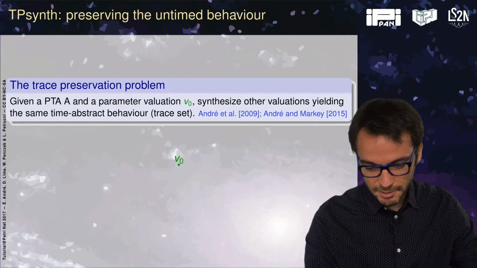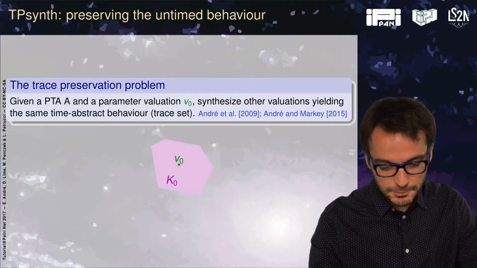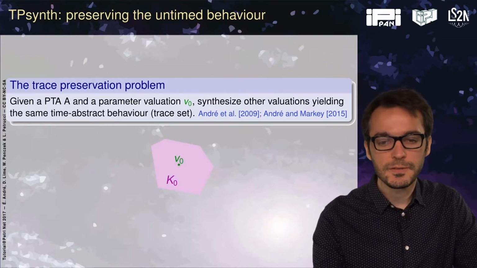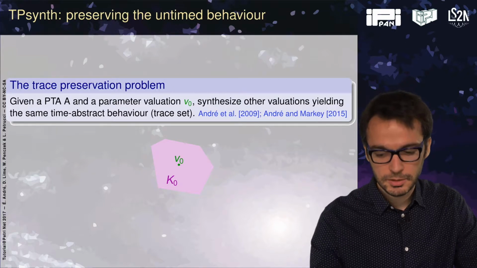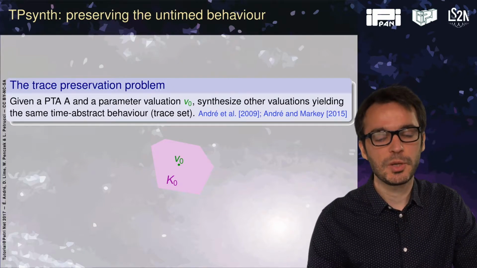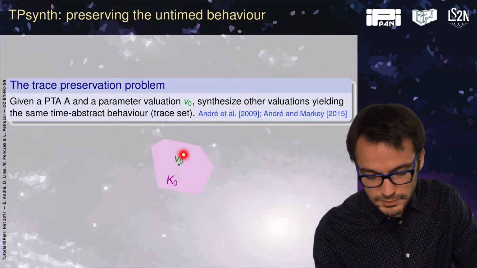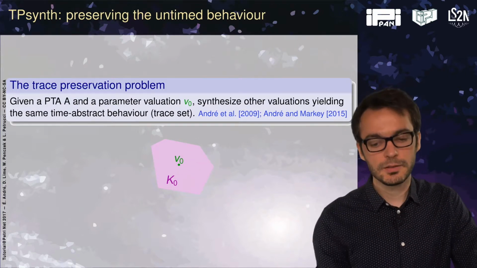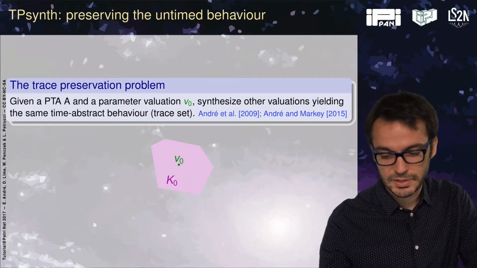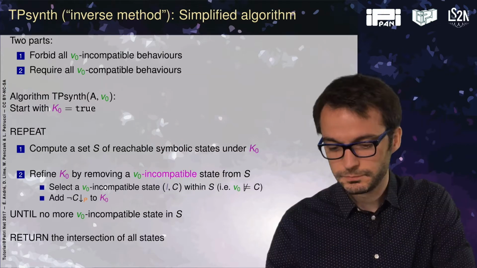So here in 2 dimensions, we have a valuation v0, and we will exhibit other valuations around in a symbolic manner with the same time-abstract behavior. This is linked to robustness, meaning that if v0 moves a bit in this pink part, we will still have the same time-abstract behavior, the same set of traces.